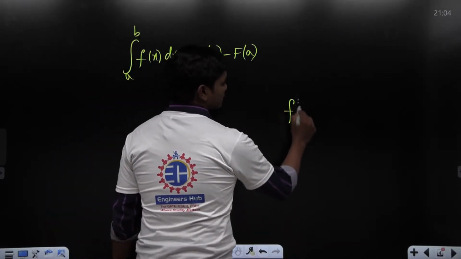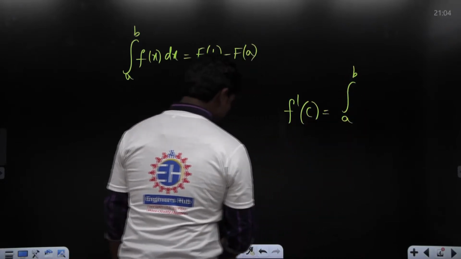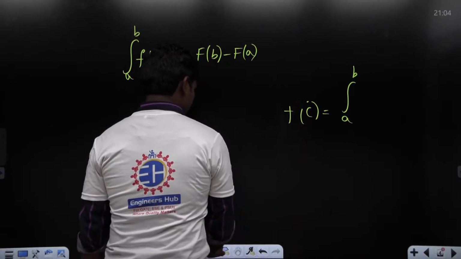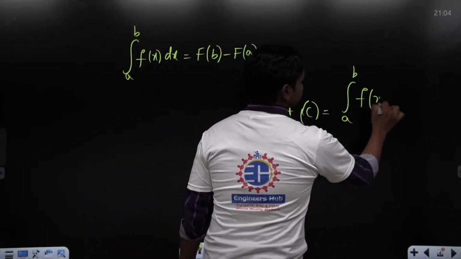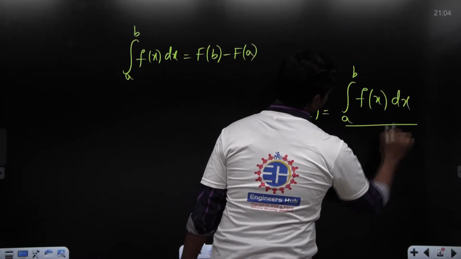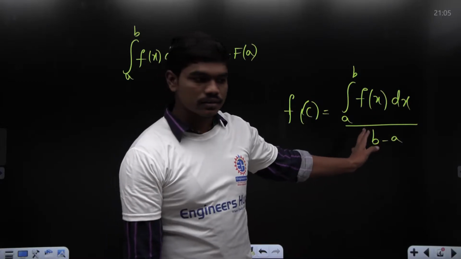So the mean value theorem of integration tells us this f of c is nothing but integral a to b f of x dx divided by b minus a. Can you all recall this? Did we discuss this mean value theorem of integration?